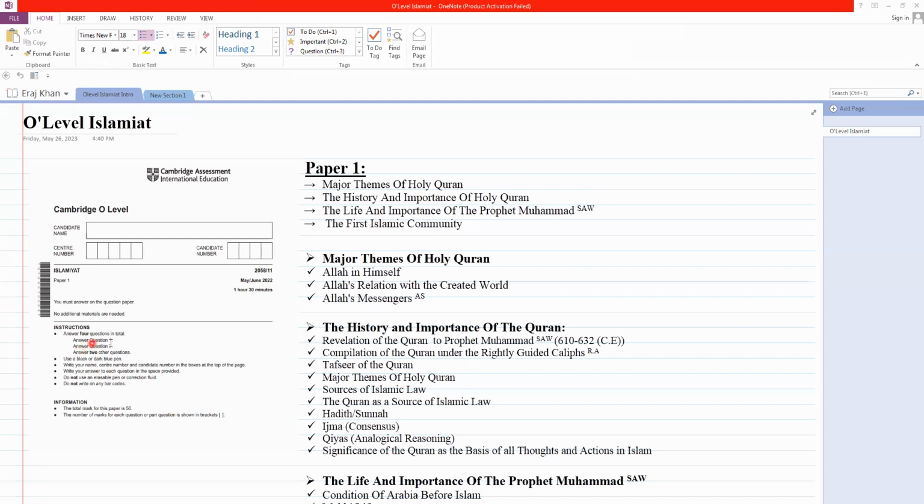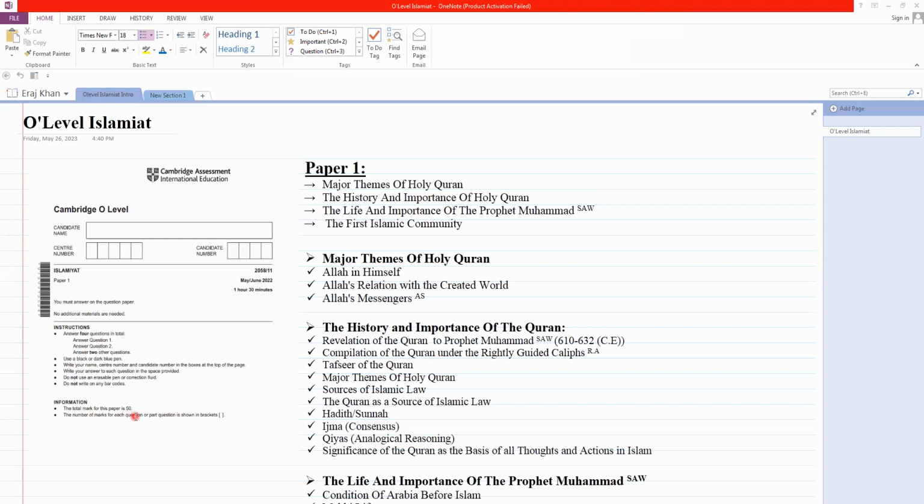Question 1 and question number 2 are compulsory, and you have to answer 2 other questions from the options. Okay, you can leave one. The instructions are: use a black pen or dark blue pen, write your name, center number, and candidate number in the boxes at the top, and write your answer to each question in the space provided. Do not use an erasable pen or correction fluid. Do not write on any barcode.